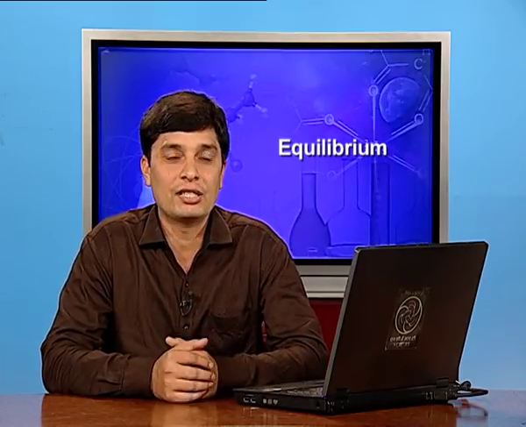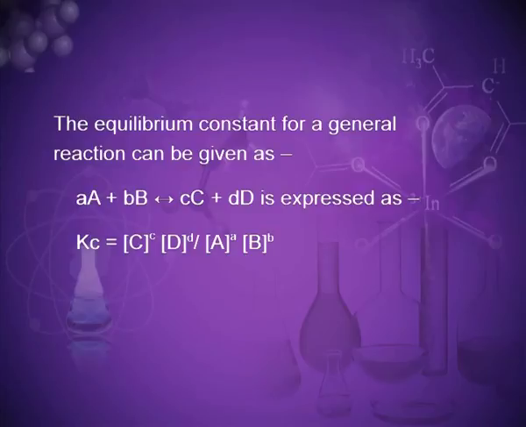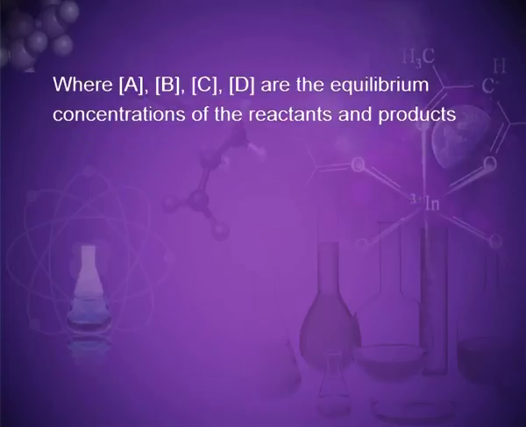It can be expressed as Kc equals molar concentration of C to the power c, times molar concentration of D to the power d, divided by molar concentration of A to the power a, times molar concentration of B to the power b, where these are all equilibrium concentrations of the reactants and products.